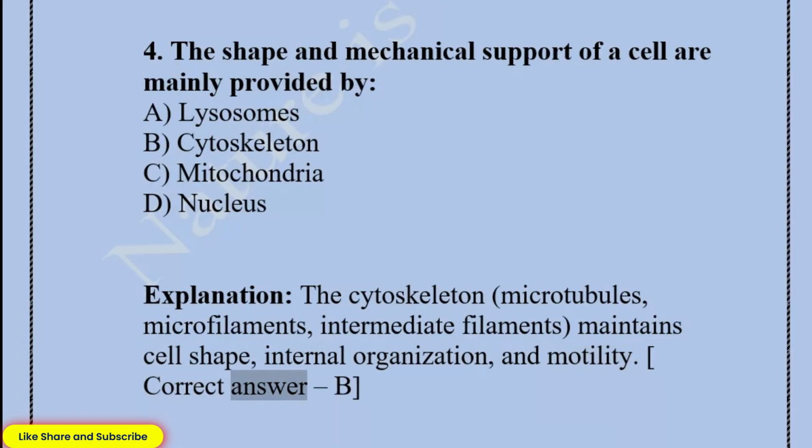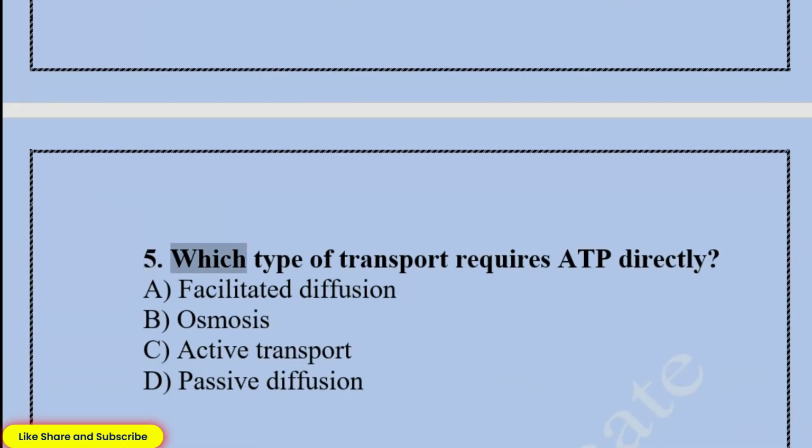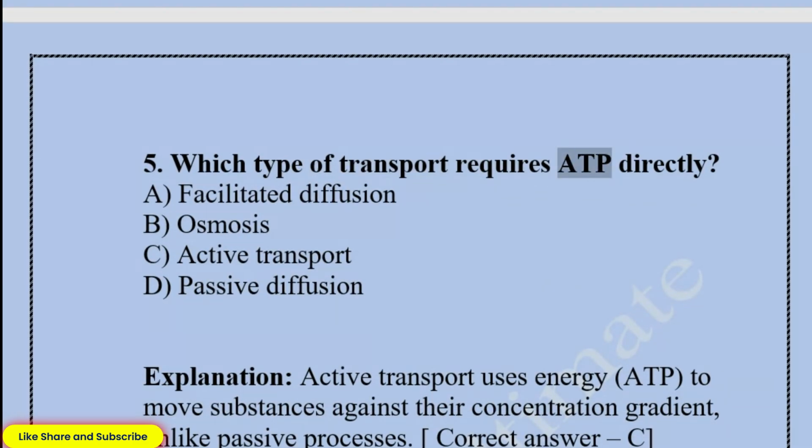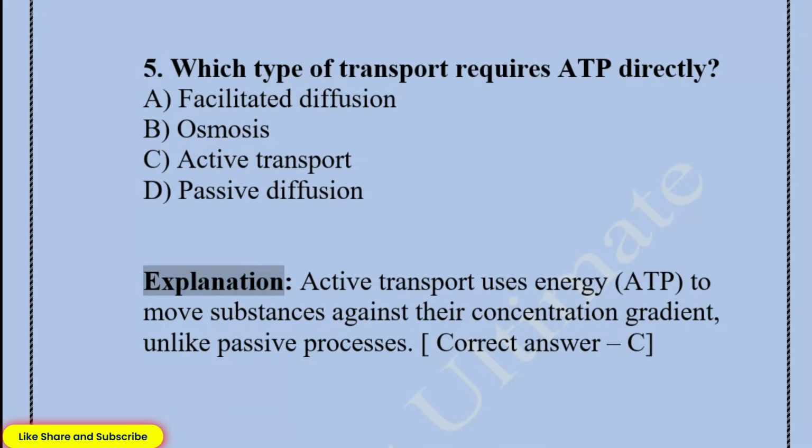Correct answer: B. 5. Which type of transport requires ATP directly? A. Facilitated diffusion. B. Osmosis. C. Active transport. D. Passive diffusion. Explanation: active transport uses energy, ATP, to move substances against their concentration gradient, unlike passive processes.